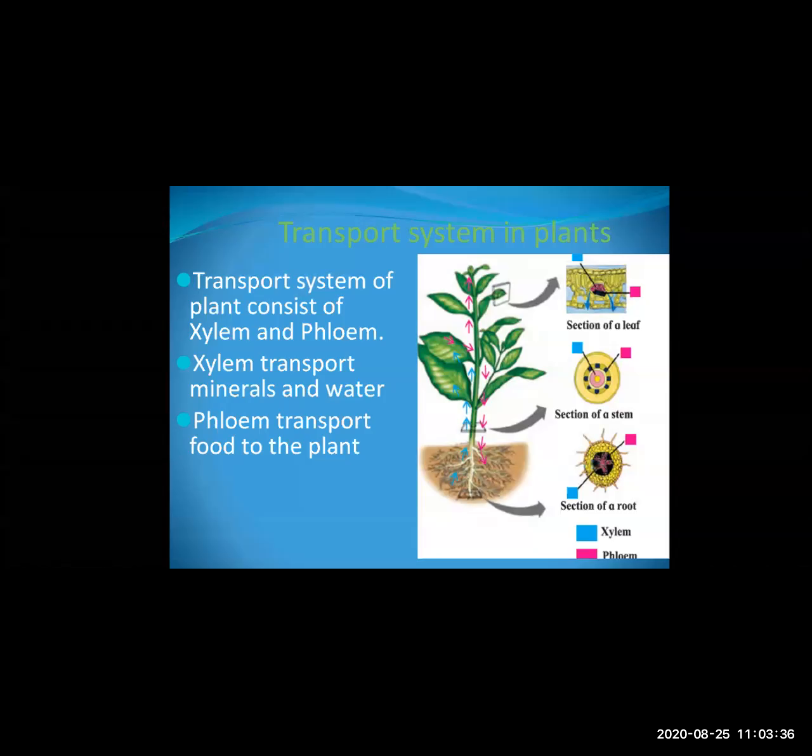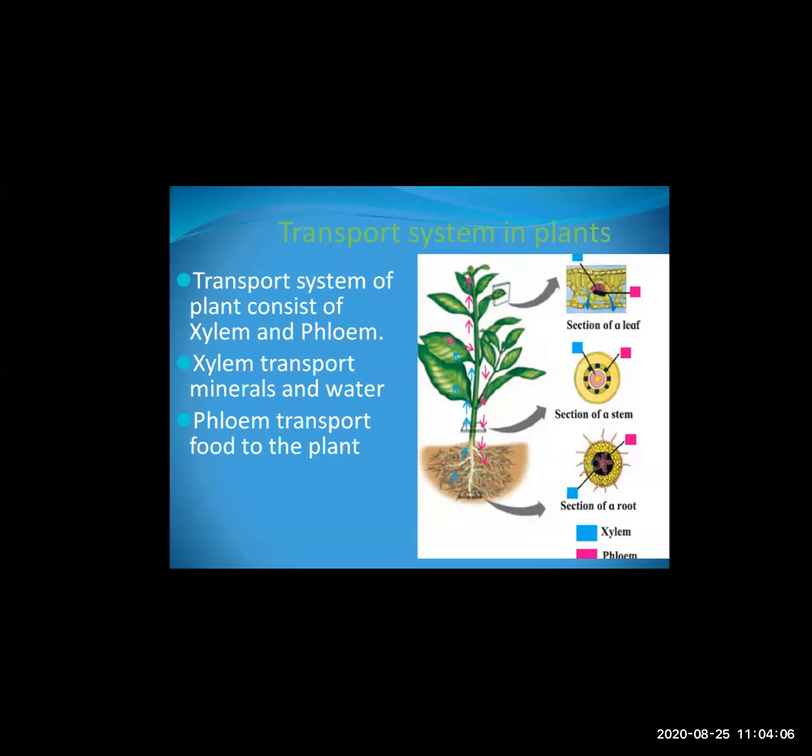Okay, when you take the section of the root, in that if you see whatever the cells are colored with pink color, that cells are called as phloem. And if you take the section of the leaves, whatever the section you see in the blue color, that is of phloem. Means you can see that xylem and phloem is present in leaf, stems as well as root.